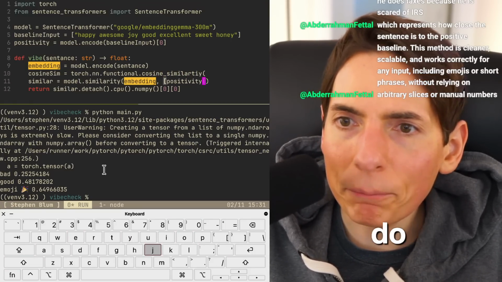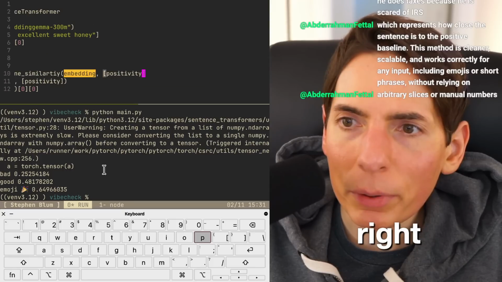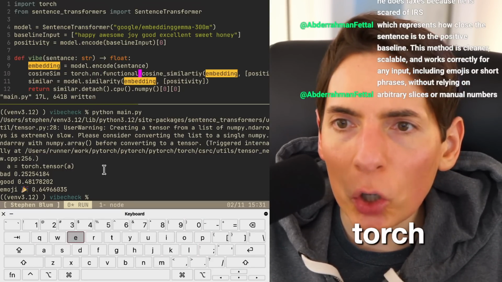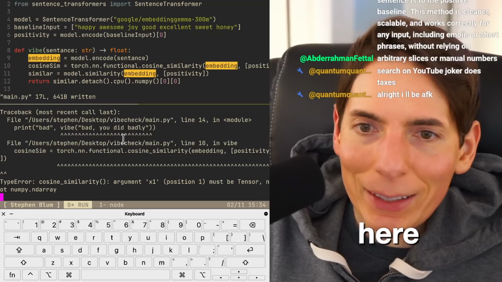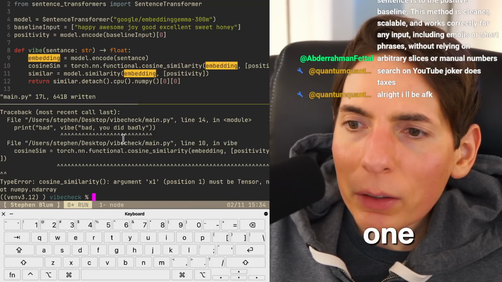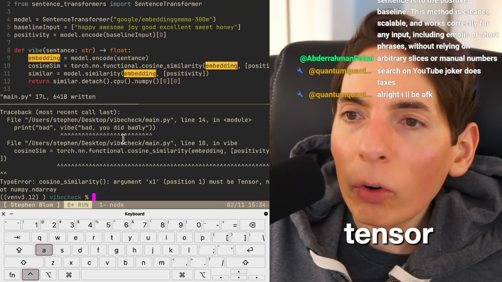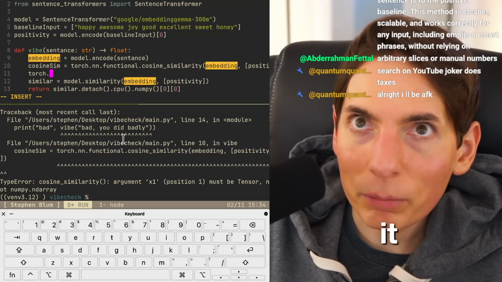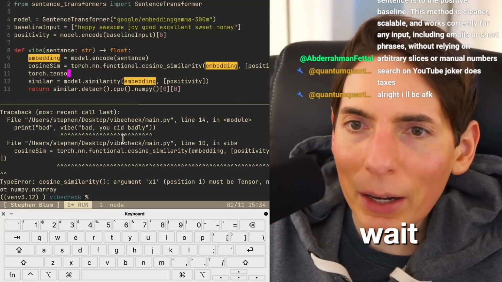Did I do that right? Copy paste that there. All right, we'll see if that works. Torch functional cosine similarity. Wait, one argument must be a tensor. Oh, got it. All right, so torch dot, was it tensor? Wait, I forgot how to do that.